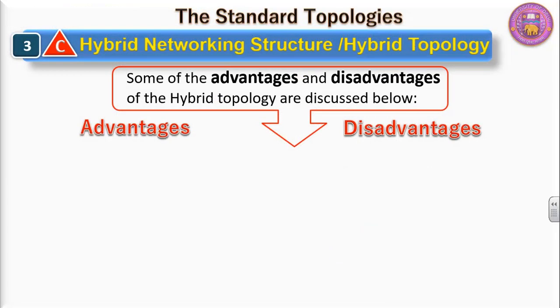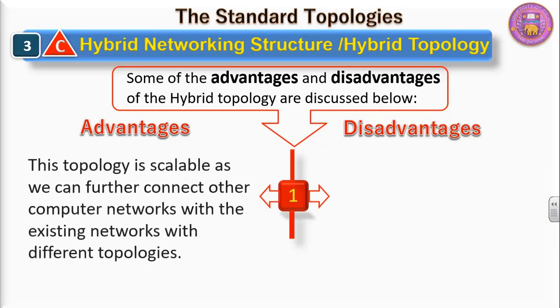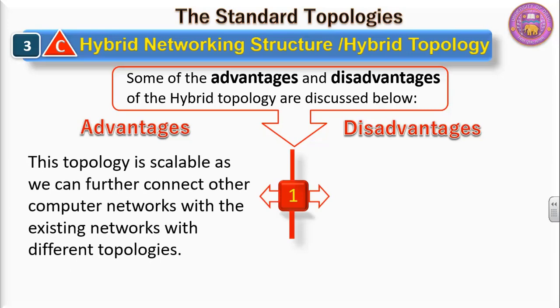Now some of the advantages and disadvantages of the hybrid topology are discussed as: this topology is scalable as we can further connect other computer networks with the existing network with different topologies. This topology has a disadvantage also. On the one side it is scalable, on the other side, if one of the systems goes out of order, then the fault detection becomes quite difficult.